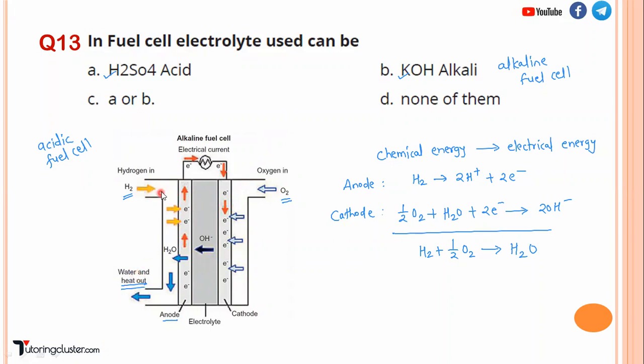And at the anode, there will be release of the electron. This electron is going to flow from the anode to the cathode. So flow of electron is nothing but what? Electric current. So this is how chemical energy is converted into electrical energy. So you can go for either H2SO4 or KOH. I hope all the things related to fuel cell will be clear to you now, right?